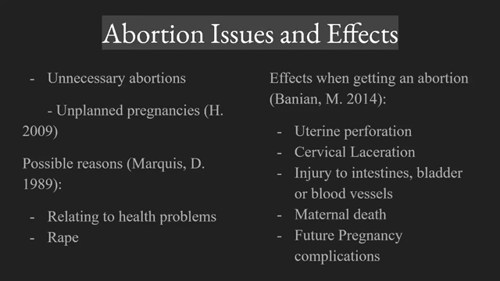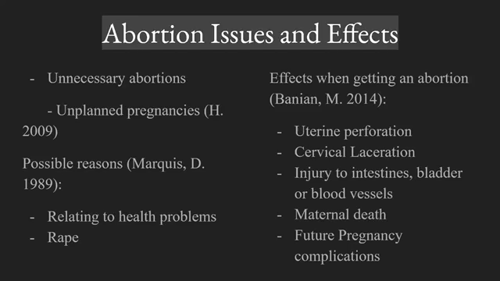And then also the effects of getting an abortion are, according to an article, the risks and adverse effects women can get, such as uterine perforation, meaning getting a hole in there, injuries to the intestines, bladder, or blood vessels, and it can even lead to maternal death.